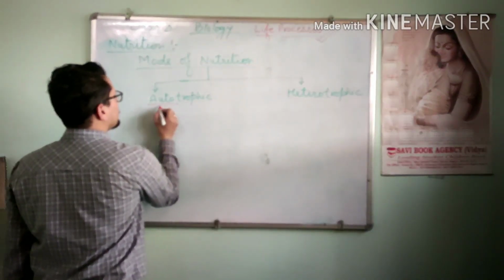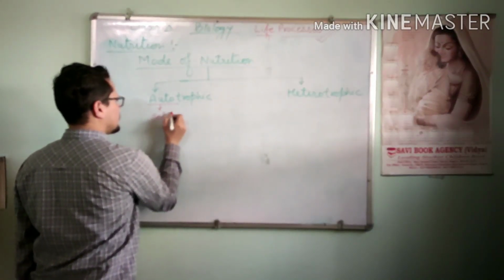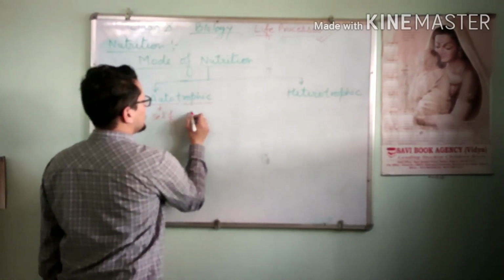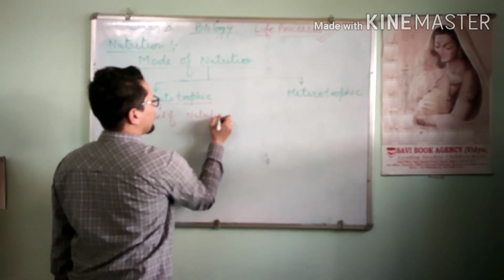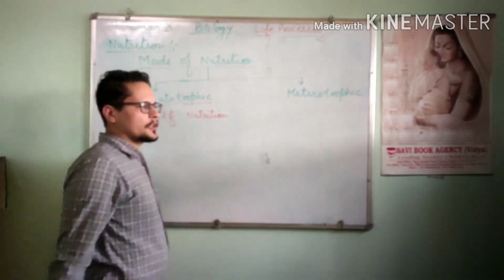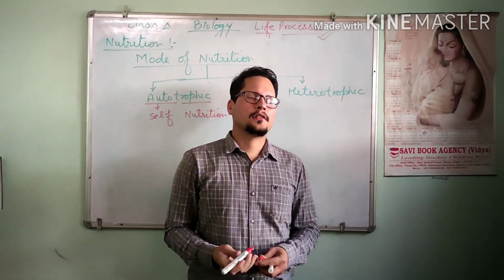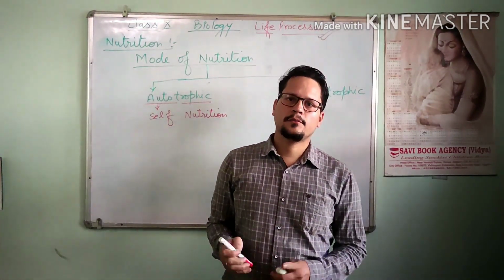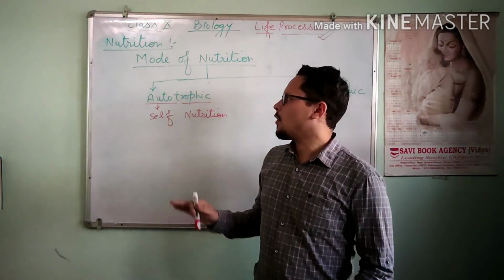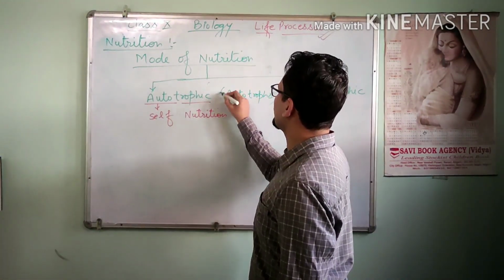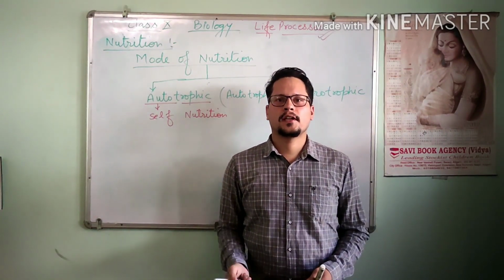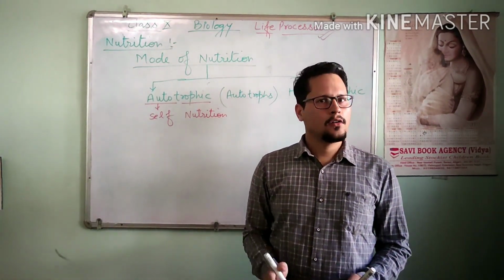The word auto means self and trophic means nutrition. The organisms with this kind of nutrition are called autotrophs. As we know, green plants are called autotrophs.